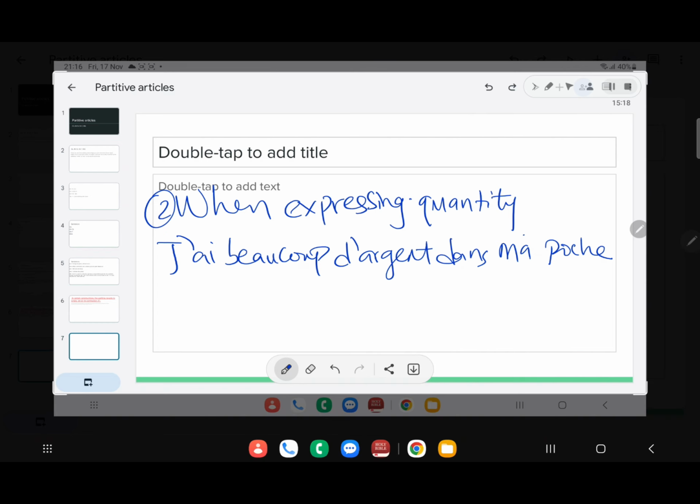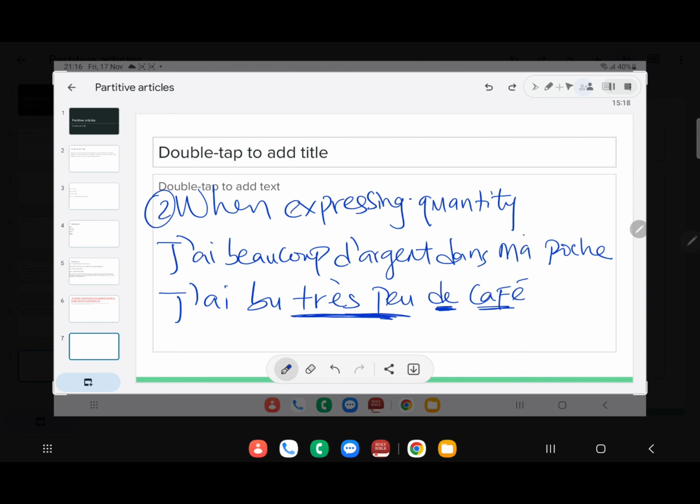Another example will be, j'ai bu très peu de café. Café should be an uncountable word. Instead, we're using de. Why are we using de? We're using de because of this quantifier here, très peu, which means very little. That's precisely why we are using de.